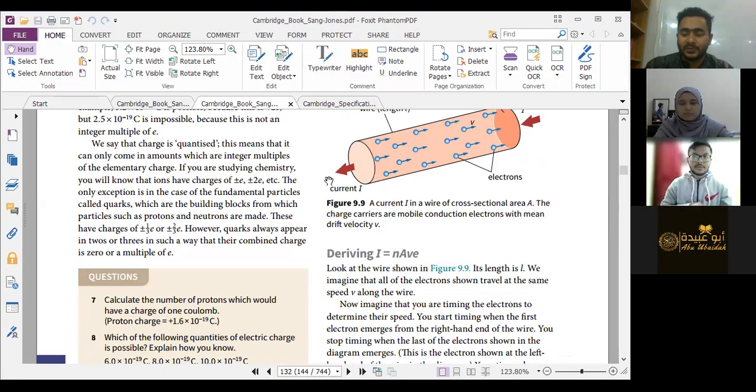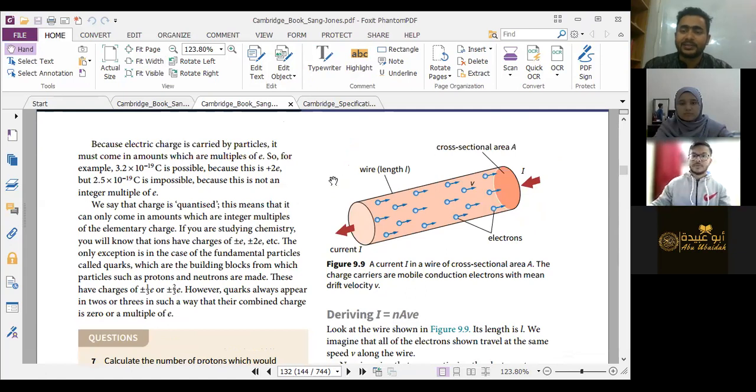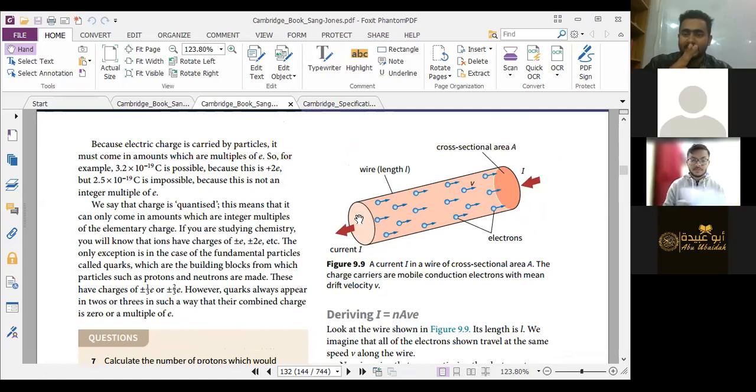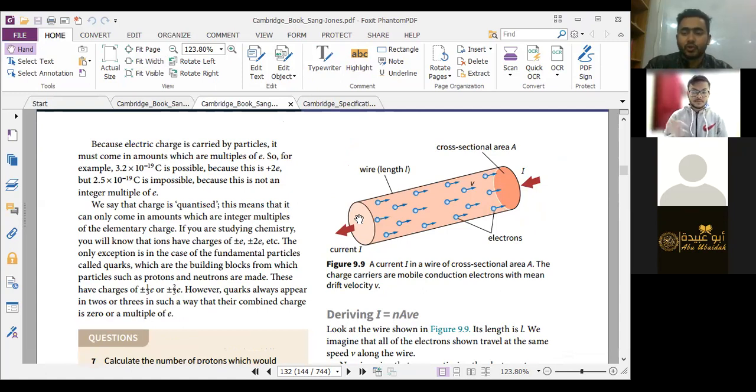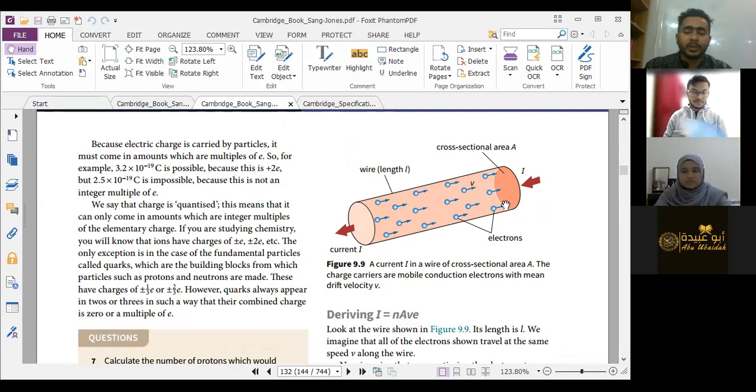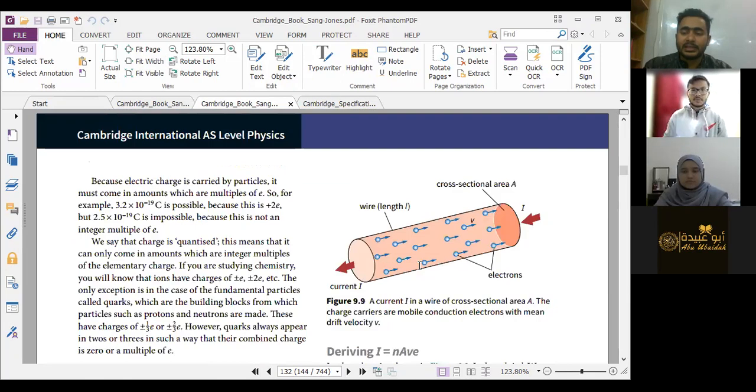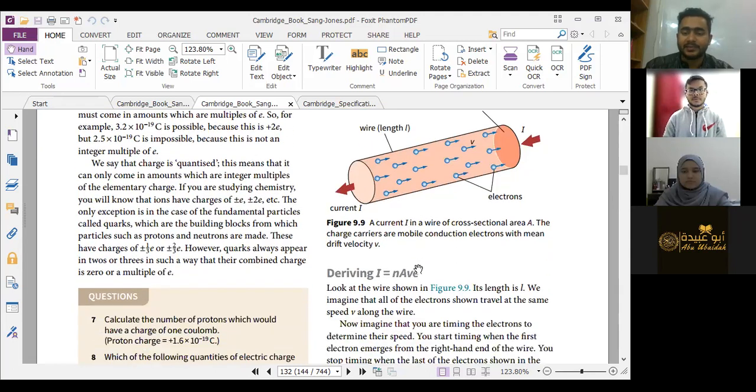Before that, let's look at the current setup. In figure 9.9 we can see a particular wire has been cut, right? There are two cross section areas, this one and that one. Through this cross section area, current is flowing in that direction and electron is moving in the opposite way, right? Now they are saying okay, if it is this scenario, let's derive the equation.